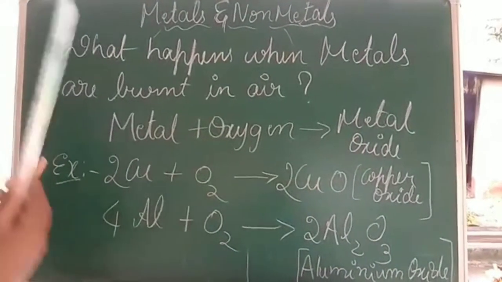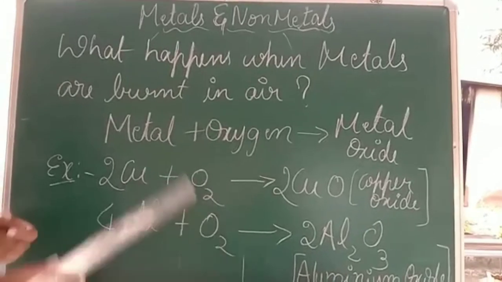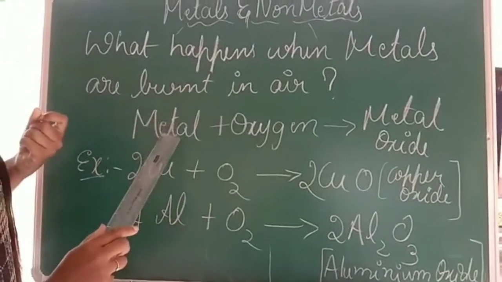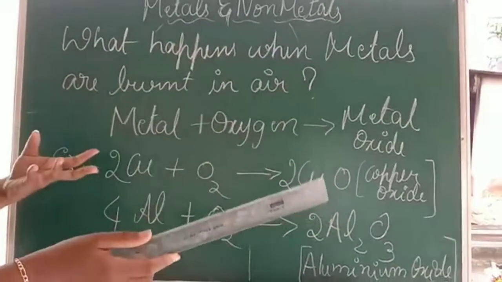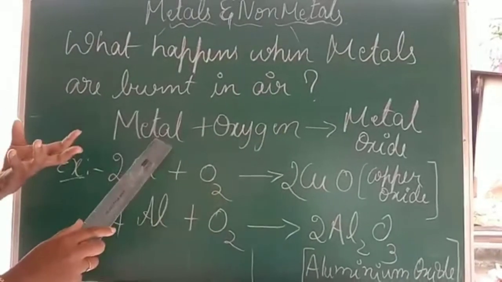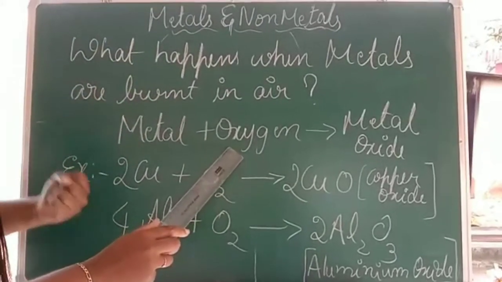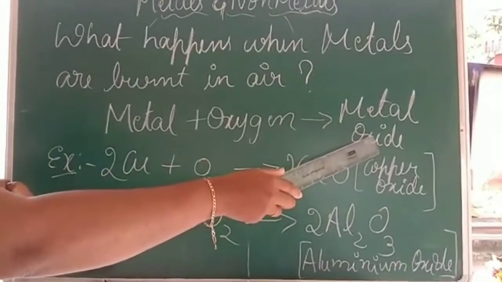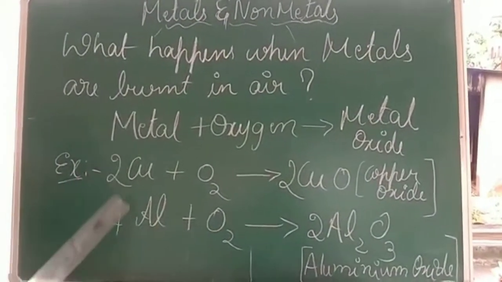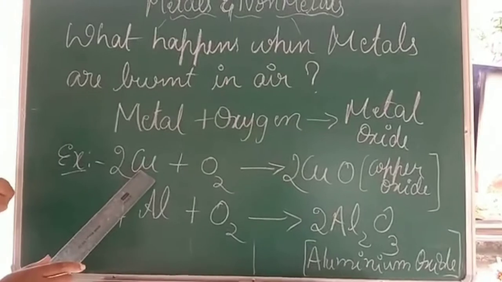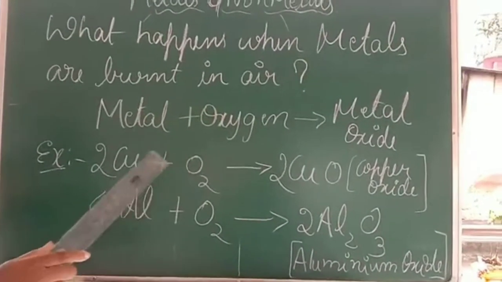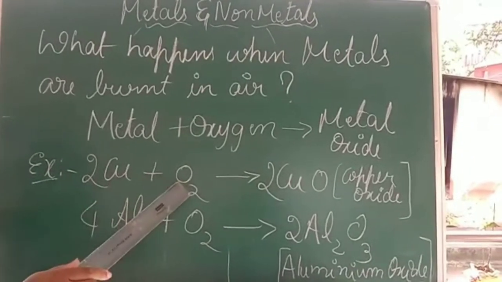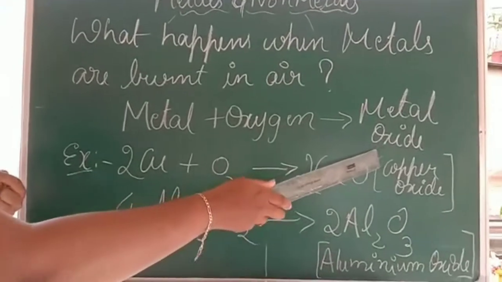Even though varieties of gases are there in the atmosphere, metals usually grab only the oxygen. Always remember, when metal is left in the atmosphere for a long time, immediately metal absorbs which element? It absorbs oxygen first, to form metal oxide. Is it clear? Now I have taken two different examples. One is copper. Cu means copper and O means oxygen. Here I am combining copper and oxygen. When you combine copper and oxygen, you obtain the product copper oxide.